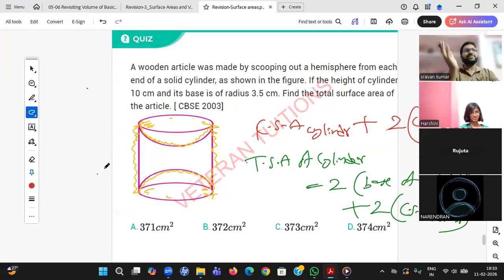Okay. So big sphere, you need to make 150 holes. So minus 150 pi r square. Again, once a hole is made, inside you are able to see some hemispheres. So you need to paint those hemispheres also. Plus 150 into CSA of hemisphere.